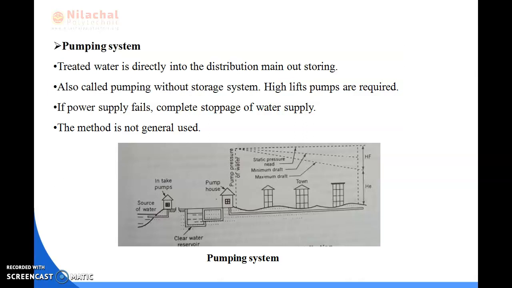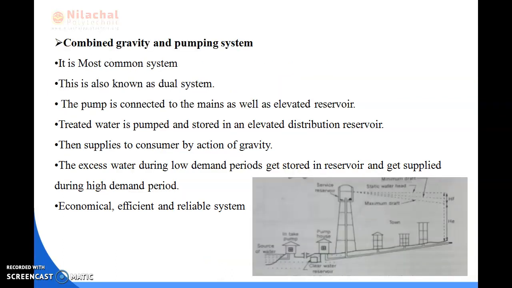Next we discussed the pumping system. In the pumping system, the water cannot be stored. Here the treated water is pumped directly into the distribution main without storing, and if the power supply fails, then the complete water supply will be stopped. This method is not generally used in our cities or towns. Next we have the combined gravity and pumping system.